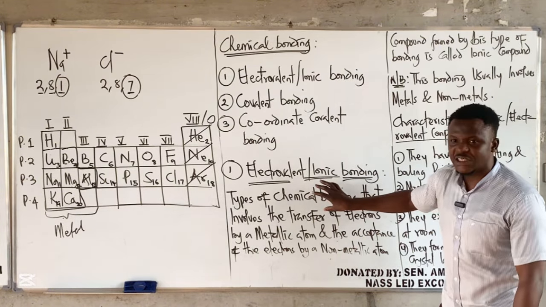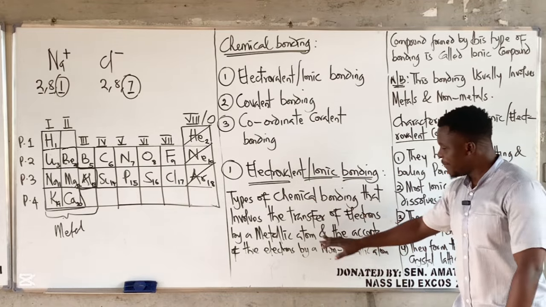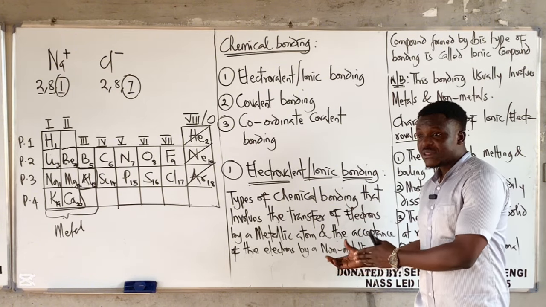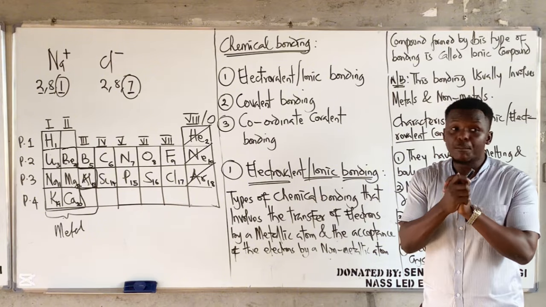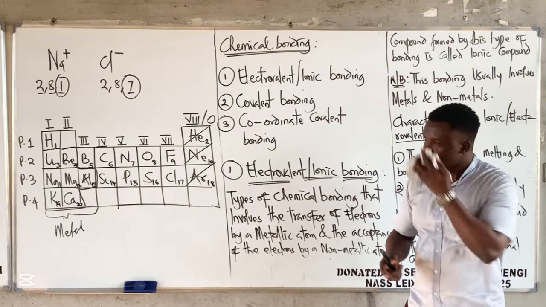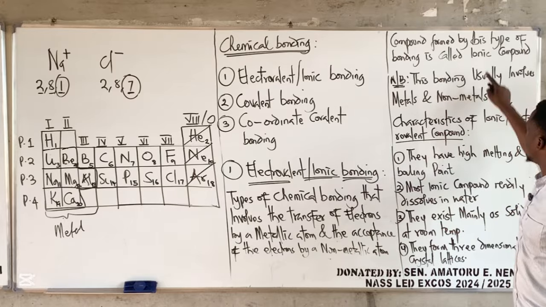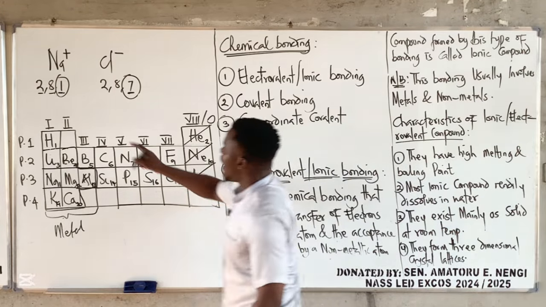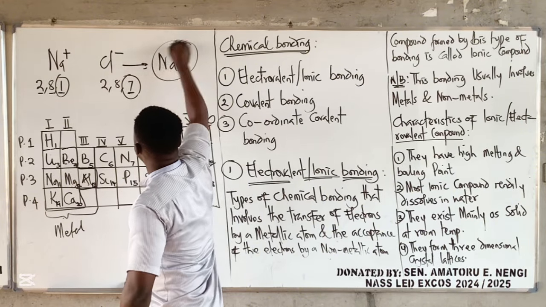I would have added that here, but there is no space. So in an electrovalent bond, after the metal has donated electrons and the non-metal accepts, the metal becomes positively charged and the non-metal becomes negatively charged. Because of the charges, they attract. So the bond is a result of electrostatic attraction. Any compound formed from electrovalent or ionic bonding is called an ionic compound. So if I have Na plus merging with Cl minus to form NaCl, this is an ionic compound.